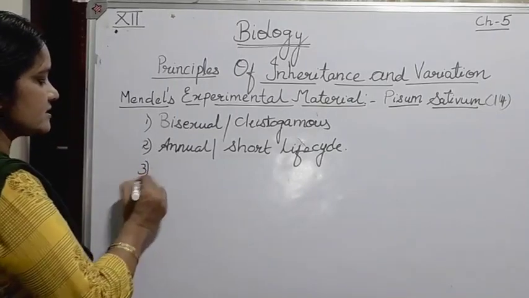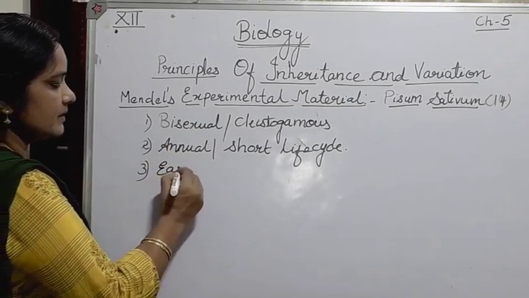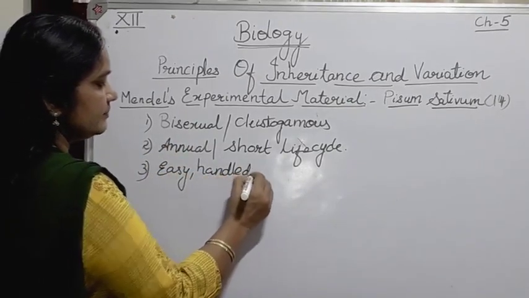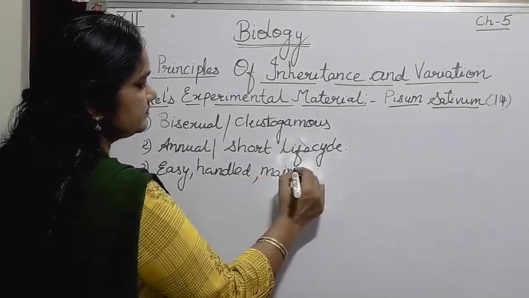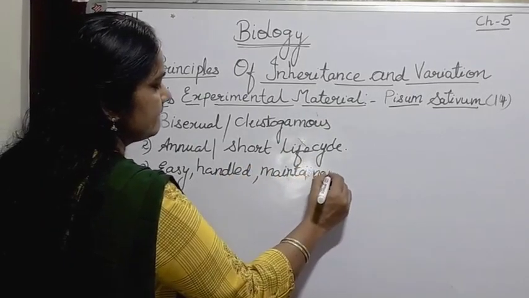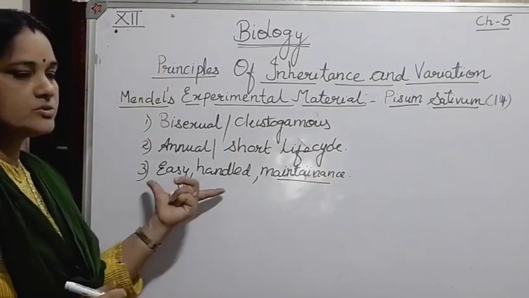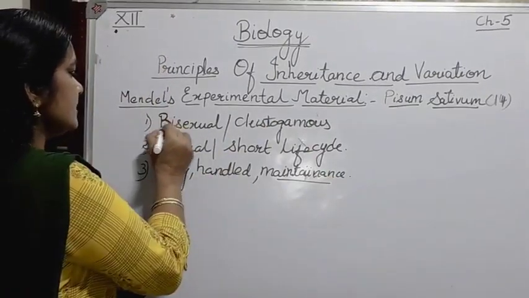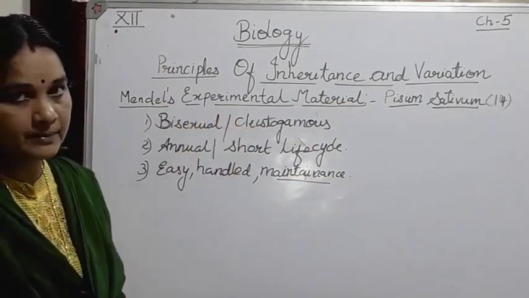The third factor is that growing the pea plant was very easy and it could be handled very easily, and maintenance was also very easy. Of this plant, the variety was also very easy. That's why this was one of the factors he took into consideration for selecting the pea plant.